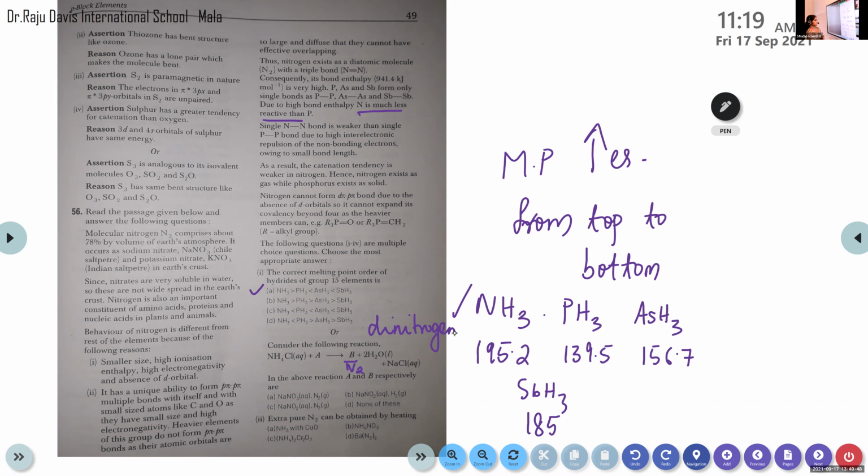NH4Cl plus NaNO2 in aqueous state, so option C. NH4Cl plus NaNO2 gives N2 plus 2H2O plus NaCl. This is the laboratory method of preparation of dinitrogen. On page number 174, in the preparation of dinitrogen, the first reaction is this, so you can mark this reaction in the textbook also.